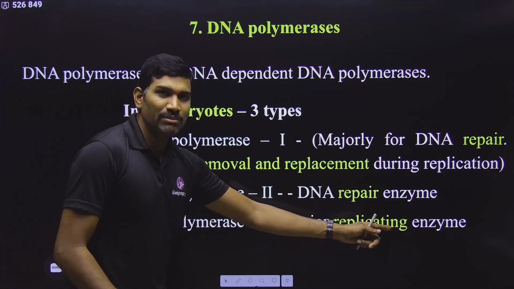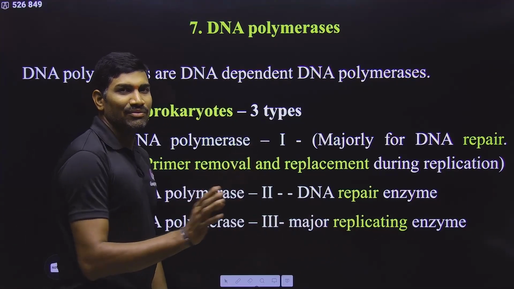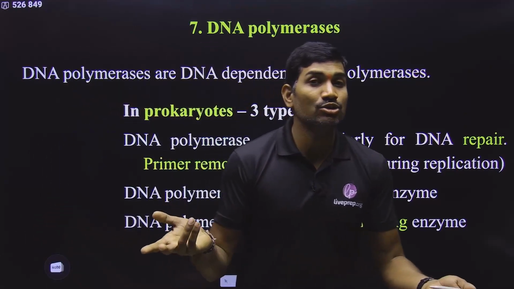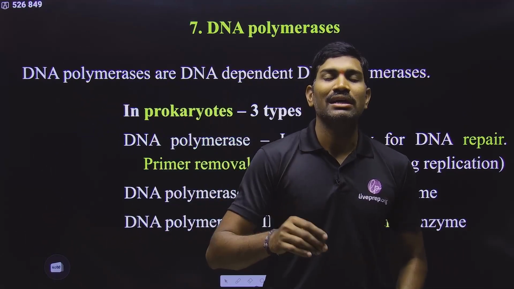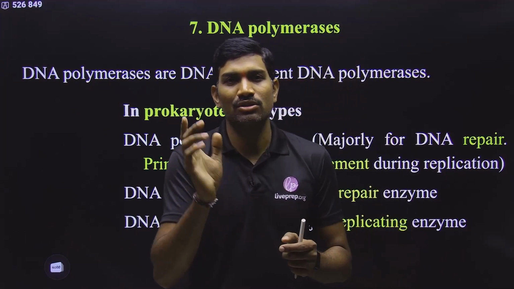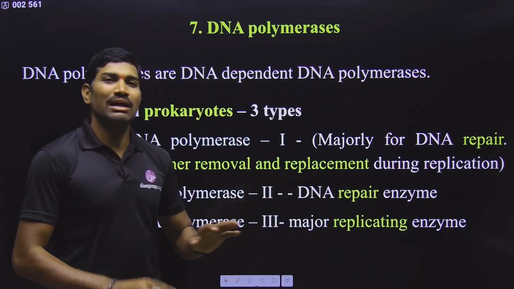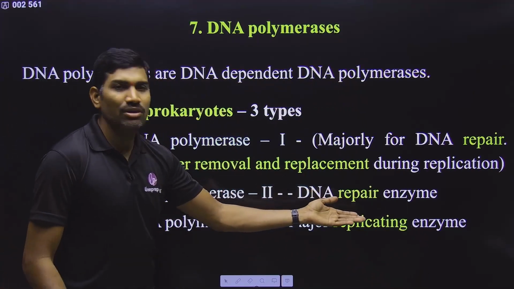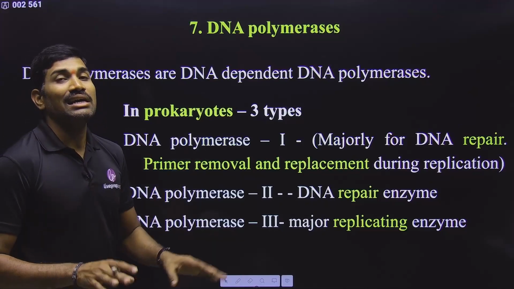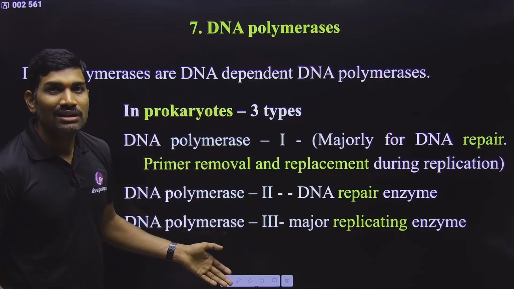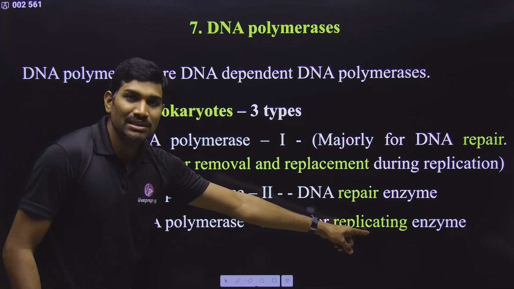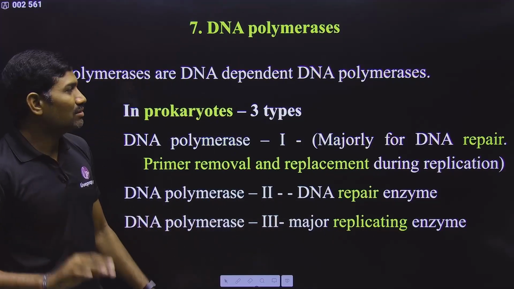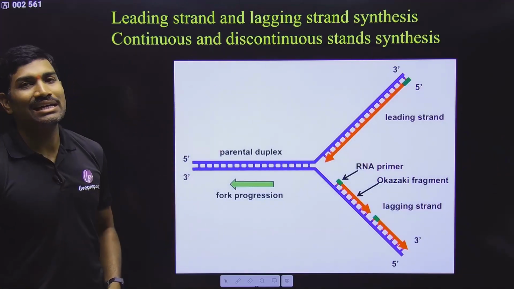And once that primer is extended by this enzyme, the primer function is over. Now DNA polymerase 1 will come and it will remove that RNA primer, because RNA should not be there finally. So that RNA will be removed, and then slowly it will add some nucleotides of DNA. In this way ultimately at the end you will get entirely DNA only. Anyhow, number 2 is involved in repair, but the major point is that in the NCERT they have not given 1, 2, 3. They have given only one enzyme name, and that enzyme has a speed of 2000 base pairs per second. That is actually number 3. Remember this. And then leading and lagging strands.